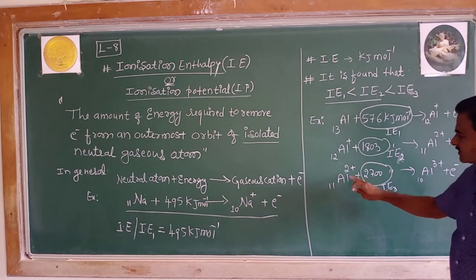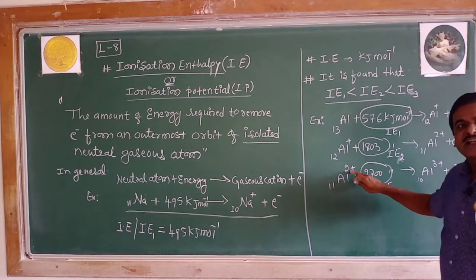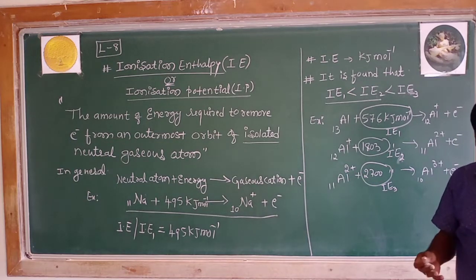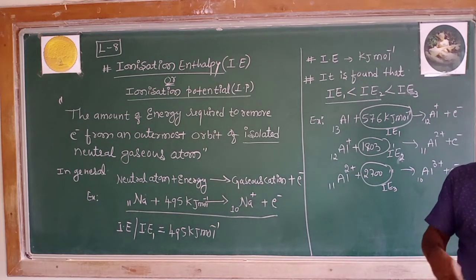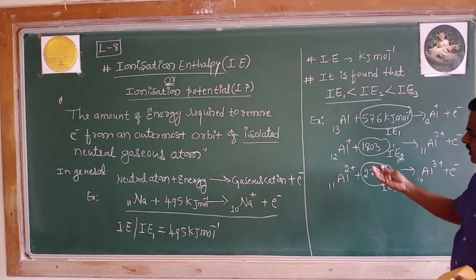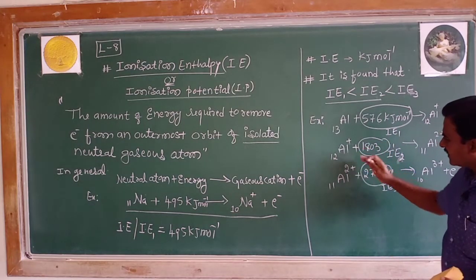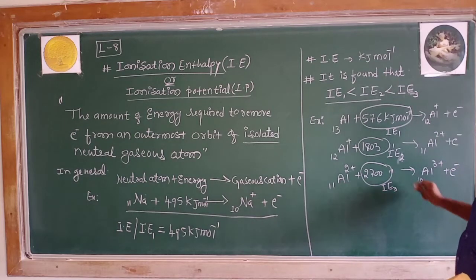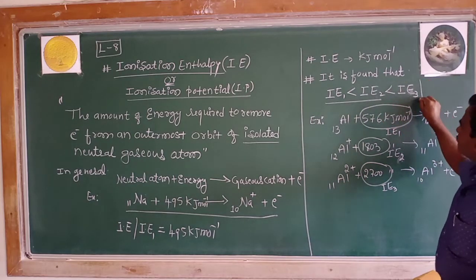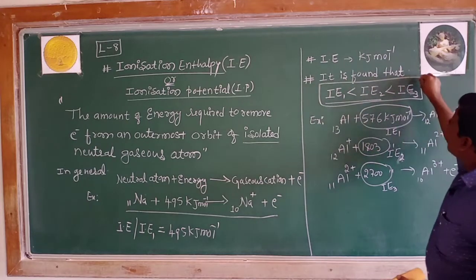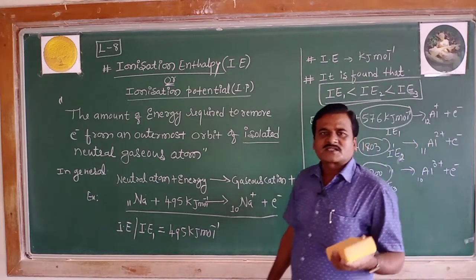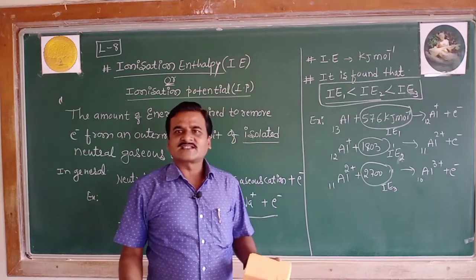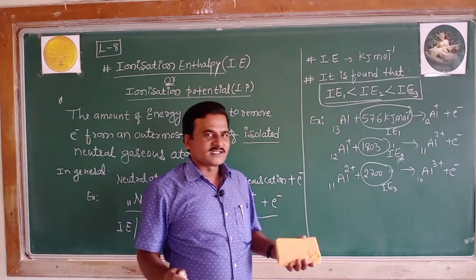Because the nuclear charge further increases, so the removal of an electron becomes tough. It means you need to supply more and more energy to remove an electron from a monovalent cation, bivalent cation, trivalent cation, and so on. Thus one needs to remember this concept: the first ionization enthalpy is lesser than the second and is lesser than the third ionization enthalpy.